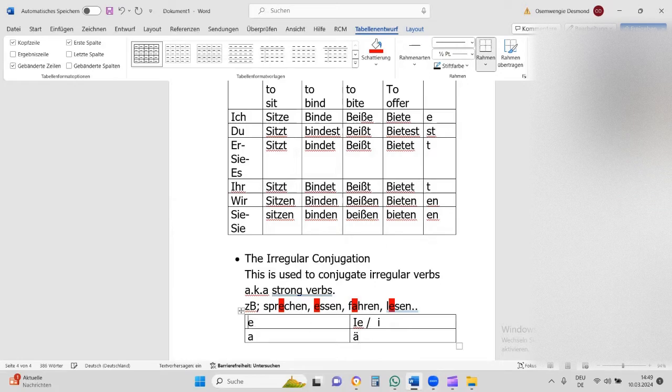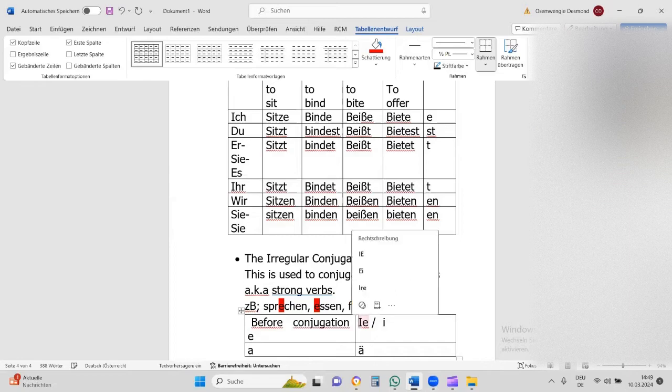So this is before conjugation, and this will be after conjugation.